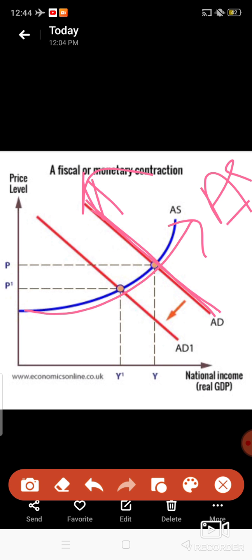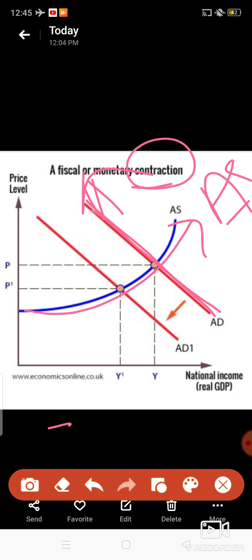Now we are talking about contractionary. It means that it works in which period? It works in the inflation or the boom period. Inflation, not recession. Recession works in case of expansionary. We are talking about contraction. So here it's already in boom period or inflation period. So already demand is very high, supply is very high.